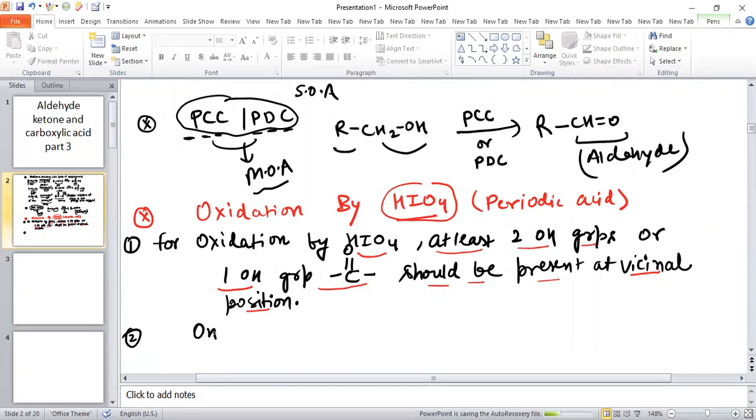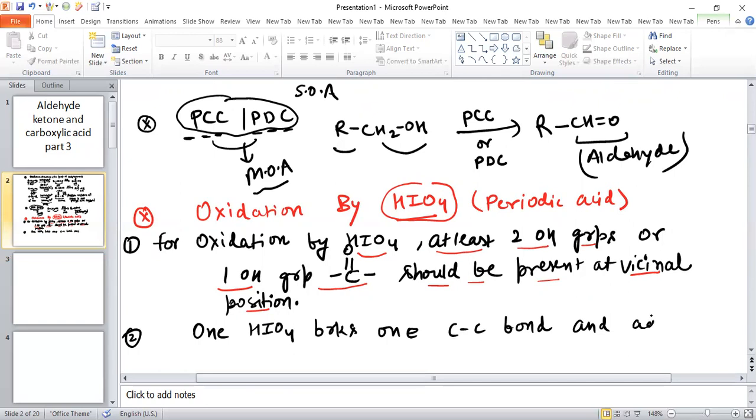One molecule of HIO4 breaks one carbon-carbon bond and adds one OH group to each carbon.